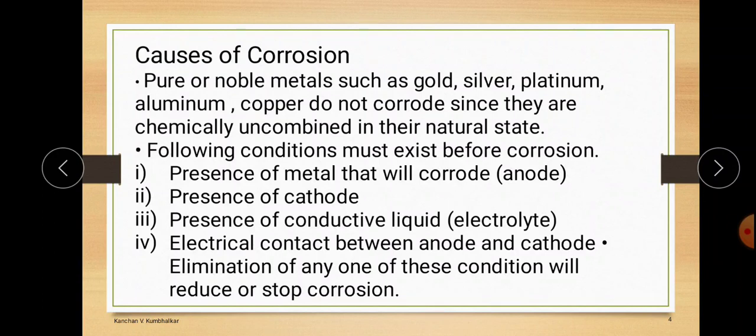Gold, silver and platinum give a very slow rate of corrosion. But other metals corrode easily